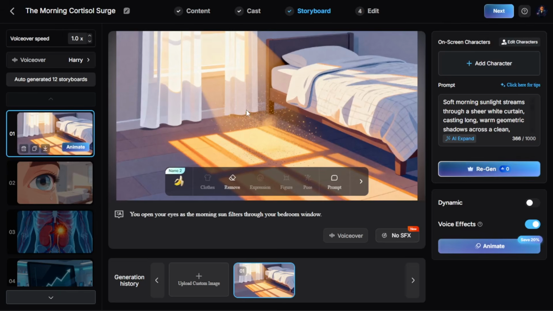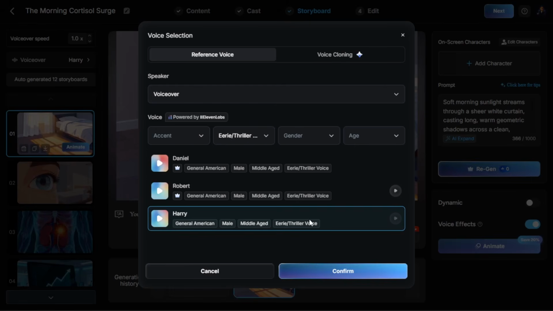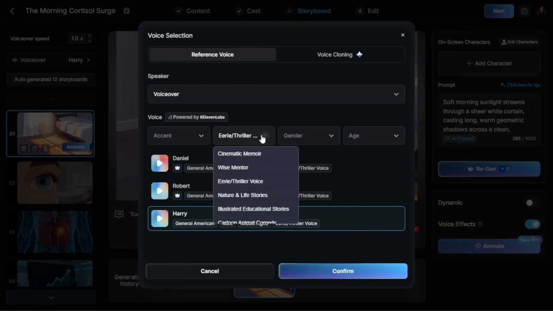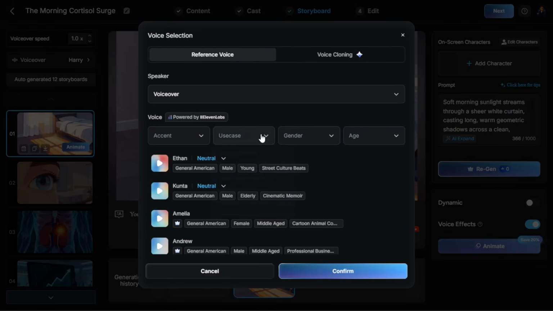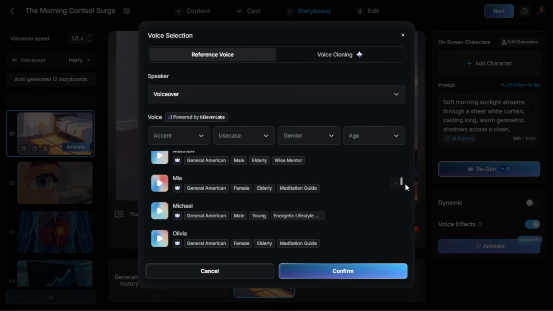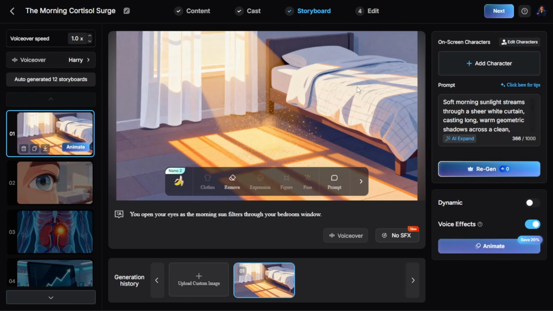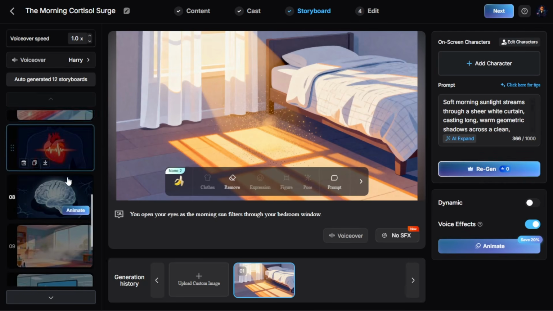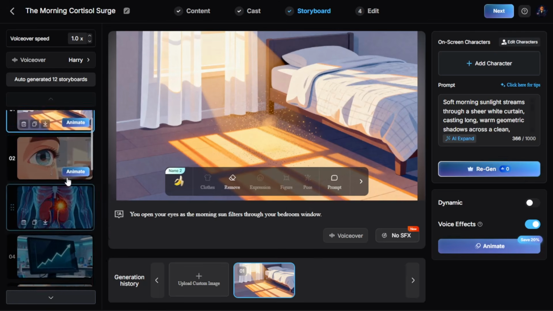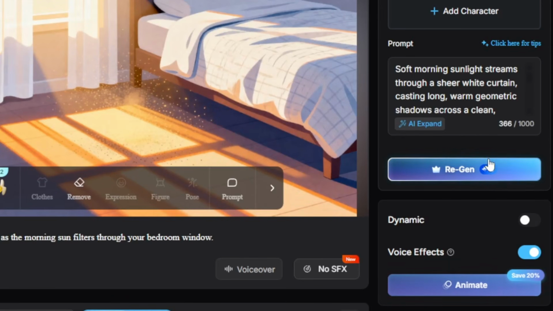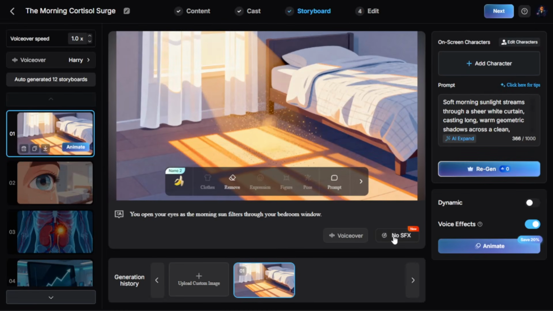The AI analyzes your script and auto-generates your full storyboard, breaking your topic down scene by scene. You'll see visual prompts for sunlight streaming through curtains, neural pathways, and biological systems. If you want custom narration, MagicLight allows you to use AI voice cloning, meaning you can clone your own voice or a custom voice clone to narrate the entire video seamlessly. And additionally, we can slow regenerate any scene without using any credits, so basically for free. Once your storyboards, voiceover, and visual prompts are reviewed, click Next.